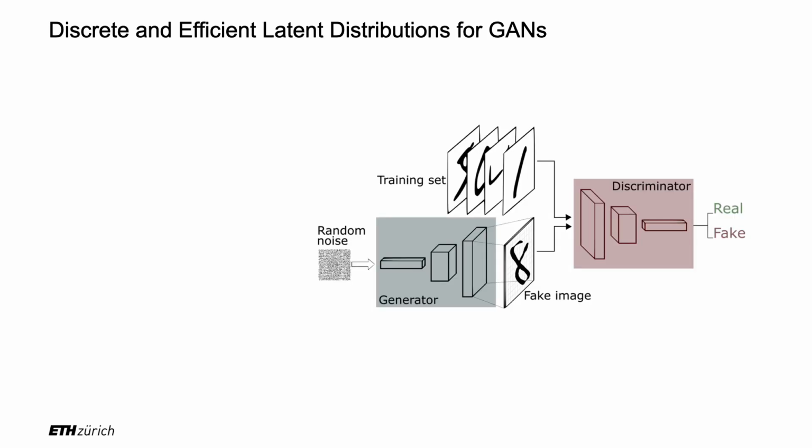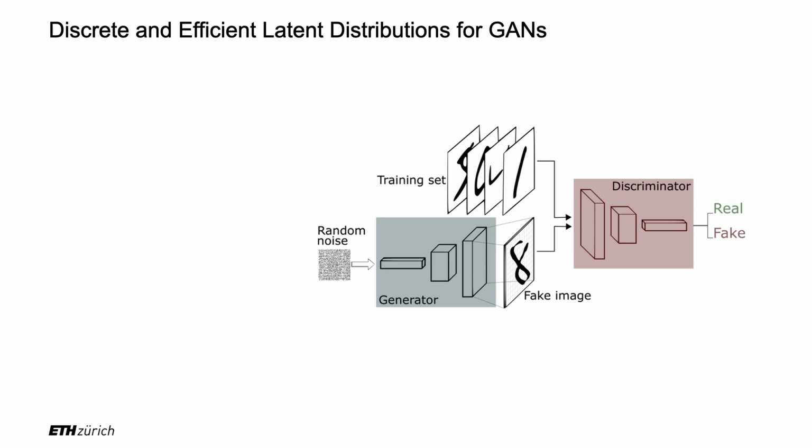A GAN is an interplay between two subnetworks, a generator, which translates random noise to an image aiming to resemble the real distribution, and a discriminator, a network that is trying to tell apart fake from real images. This training of adversarial objectives gives us a generator network capable of synthesizing samples almost indiscernible from the real ones.